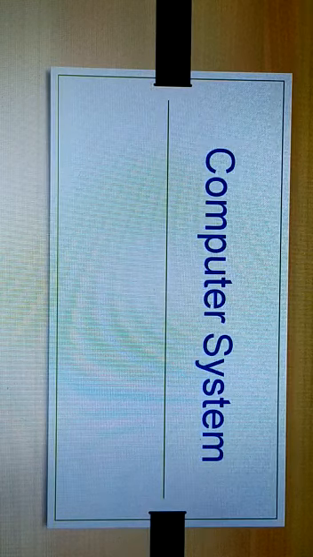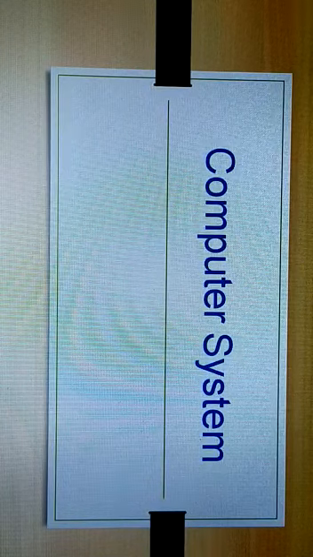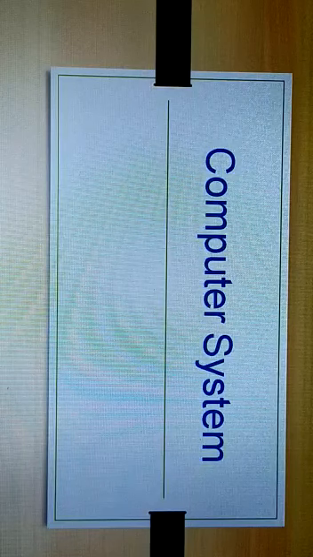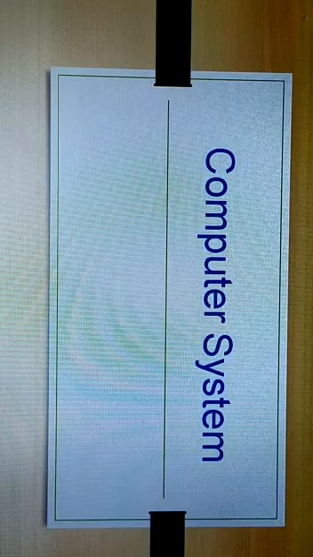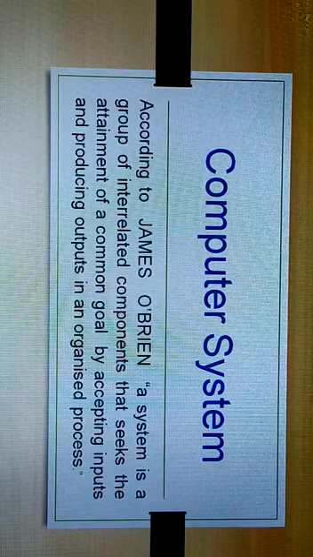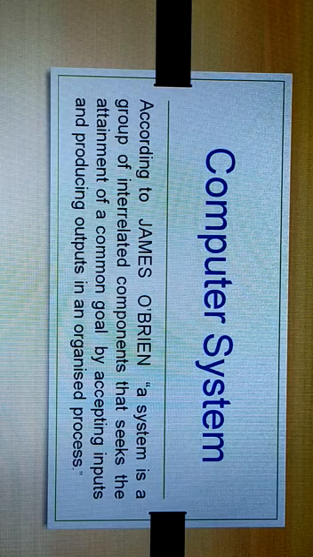In fact, students, everything that remains on the earth is a system. When we define the system, a system is an organized combination of things forming a complex whole. In other words, a system is a set of components that work together to accomplish one or more common goals.